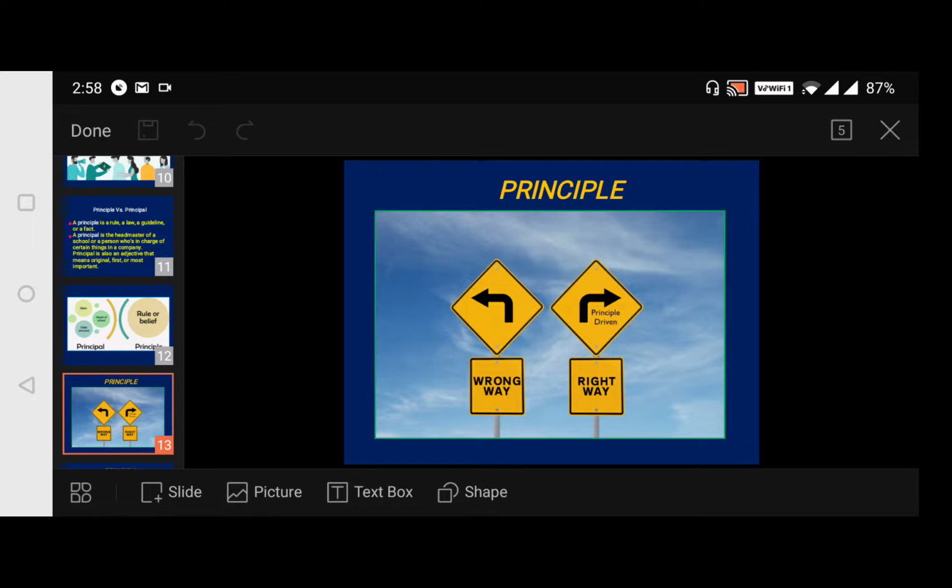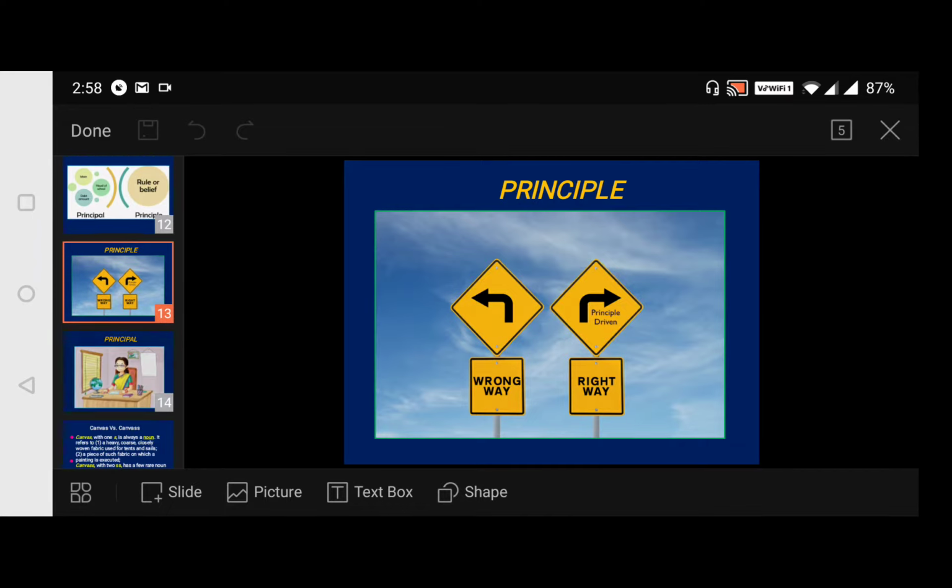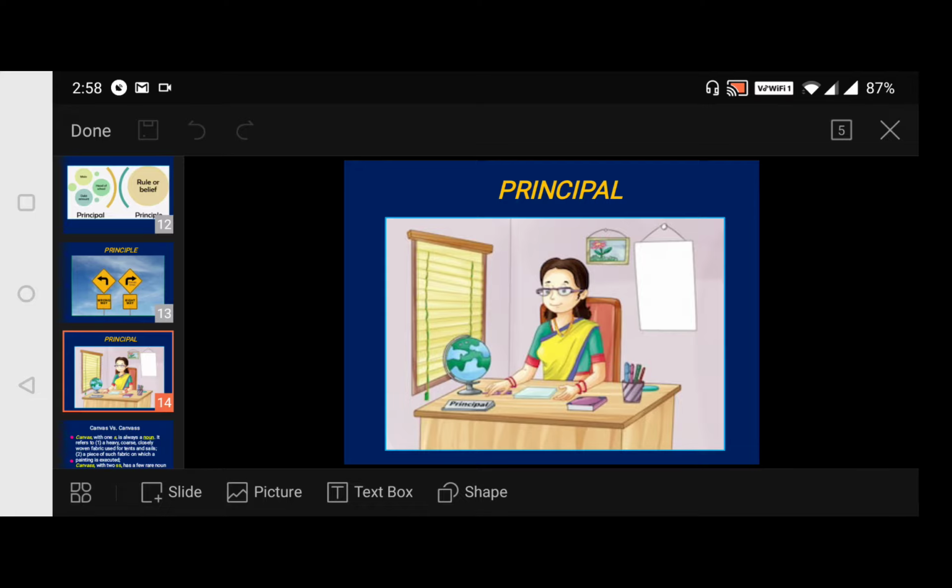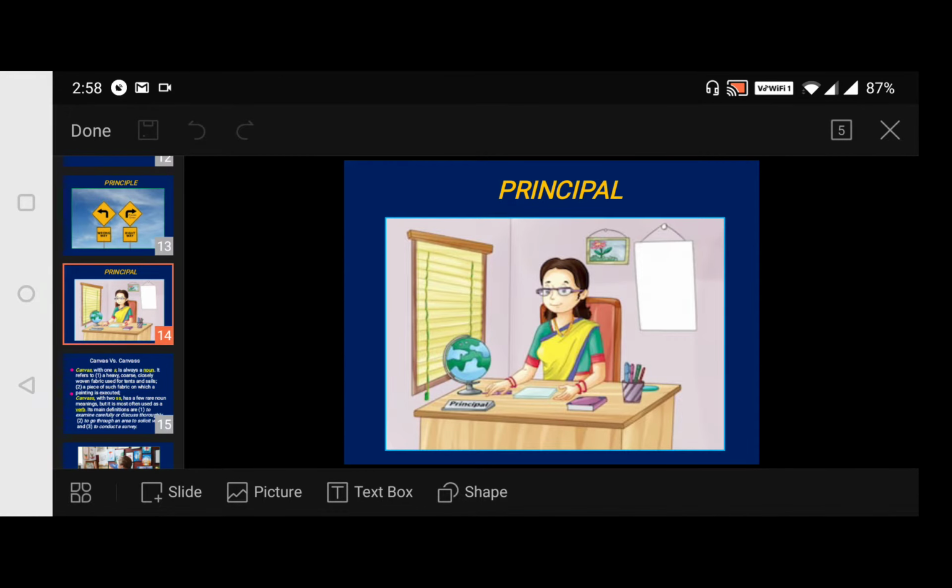Principle. Now wrong way, right way, isn't it? Here it's a law. Principal. Next, moving to our next slide. She is the principal, head of some institution, school or college or like that. Next, moving to our next slide.